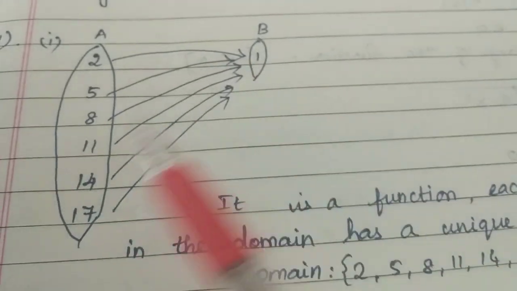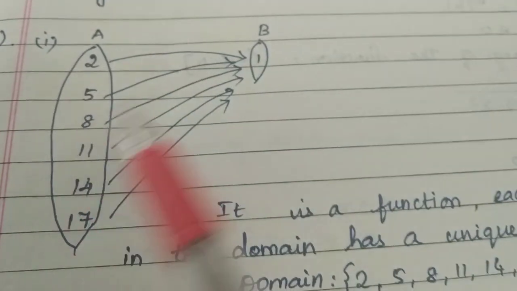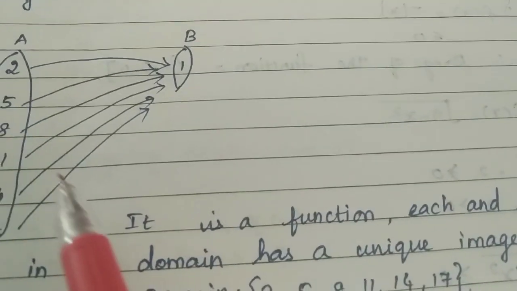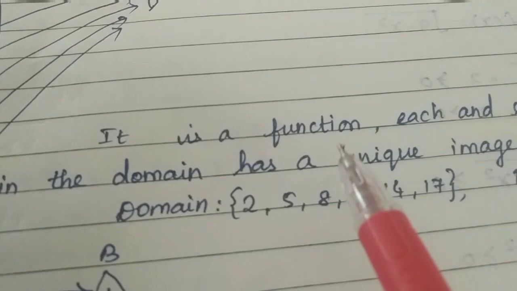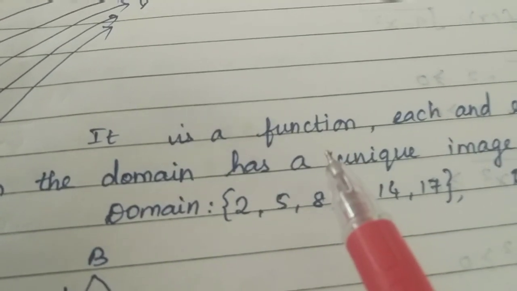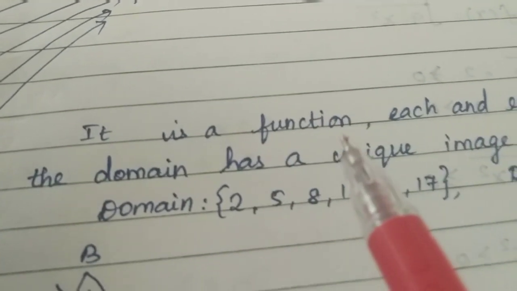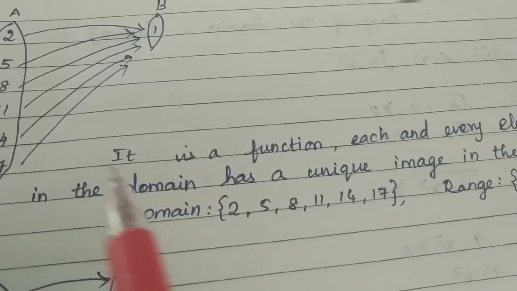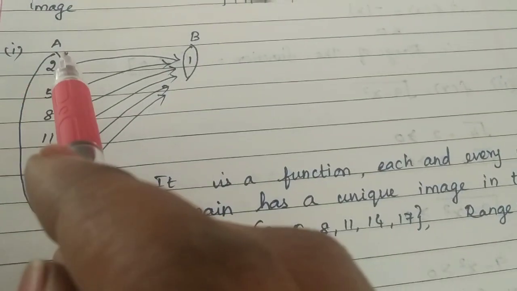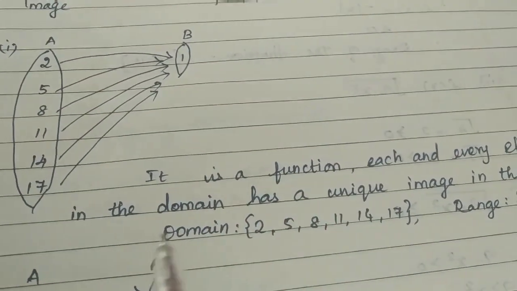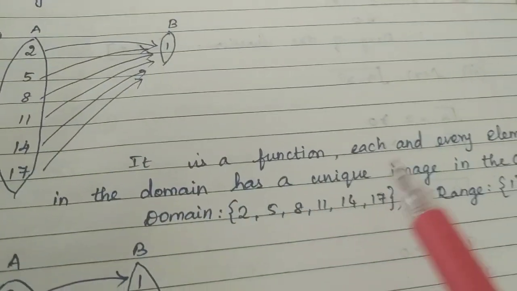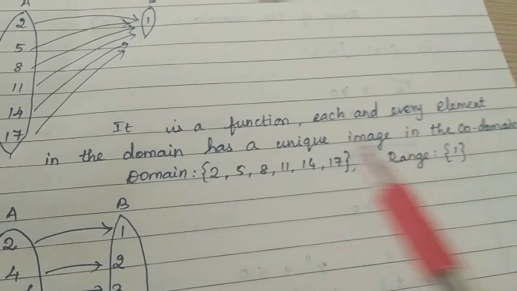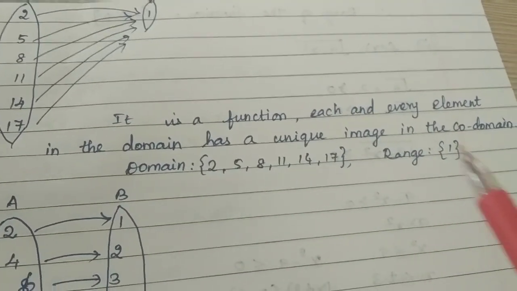So, no need to write this. For your understanding, I have drawn this. This is the pictorial representation, that's nothing but the arrow diagram. It is a function. What's the reason? They are asking us to give a reason. Each and every element in the domain, since I have mentioned it as set A, you can write A instead of domain also, has a unique image in the codomain.